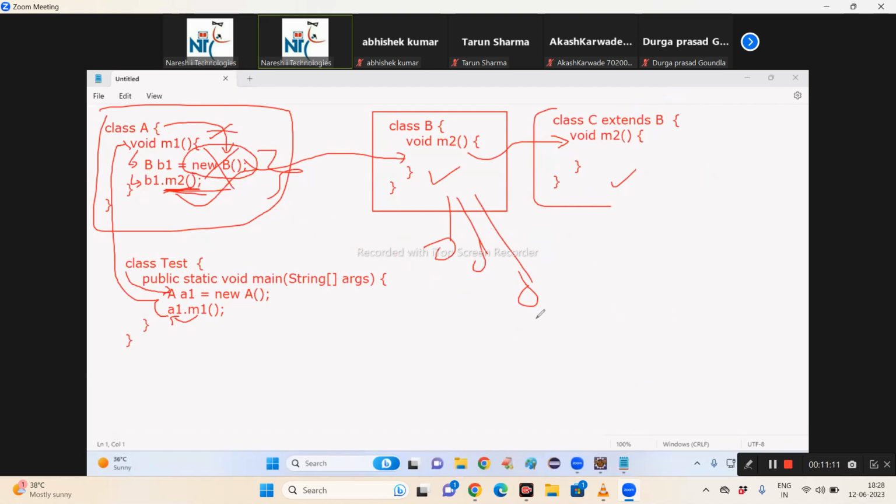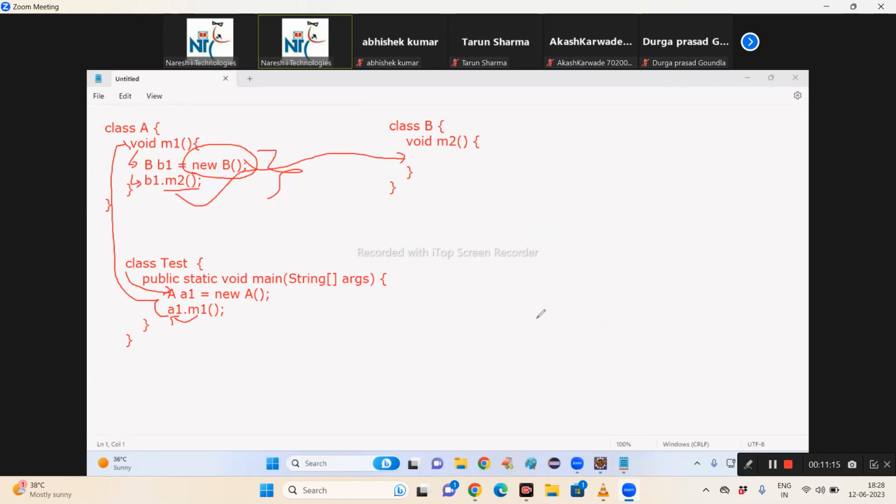How can I make it dynamic? For that, I should not create the object, I should receive the object. To receive the object, I have two options.